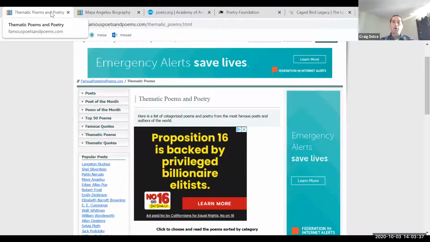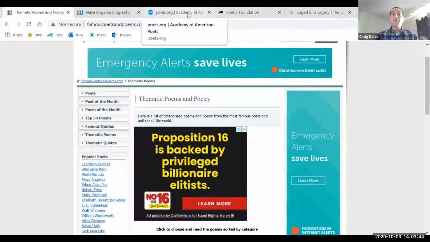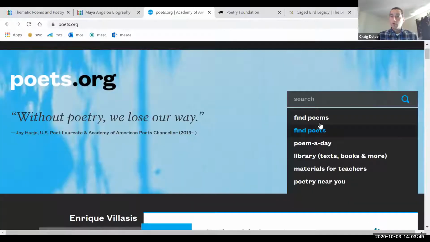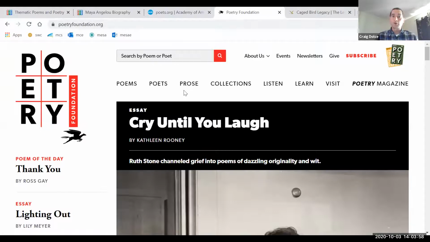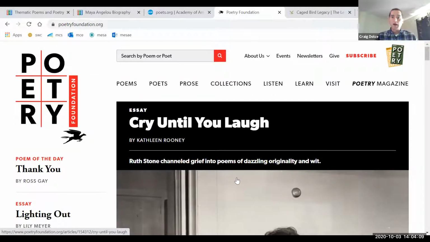So first choose your poem, then you've got your biographical document, then you could Google your author's name to see if they have a website, and then check out poets.org, which also has possible sources: poems, poets, poem a day, additional documents. And poetryfoundation.org is much like poets.org and famouspoemsandpoets.com. You could search by poem or poet. You can read through some of the documents throughout.